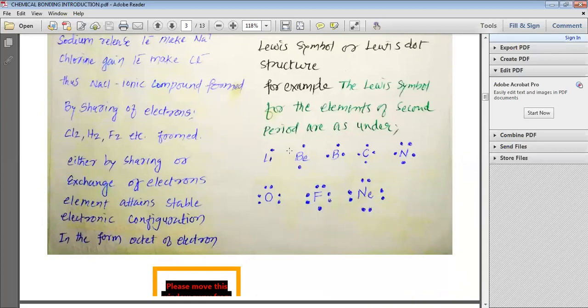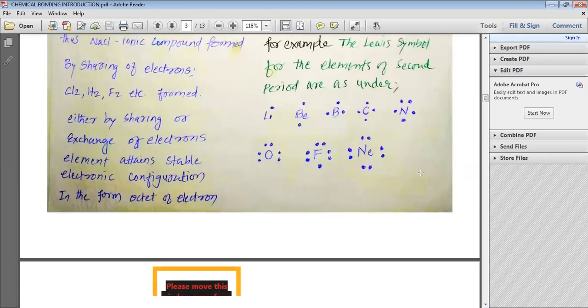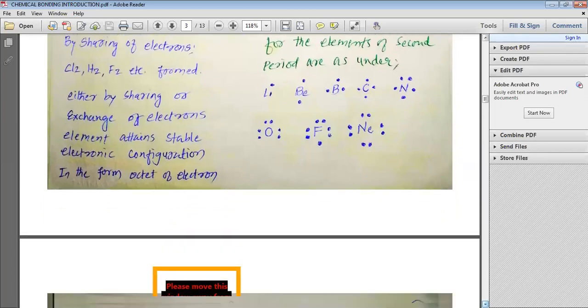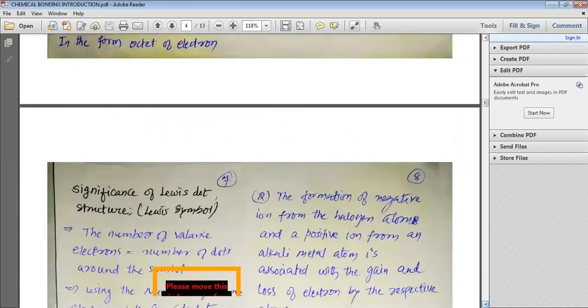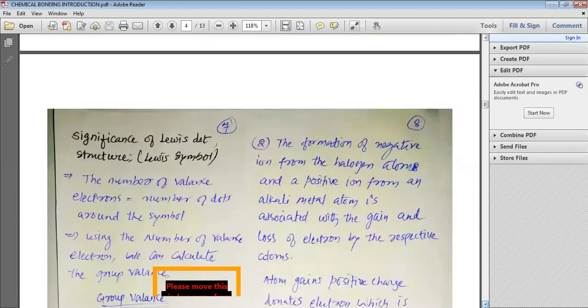In lithium, around the kernel only 1 electron is present, or we can say that 1 corner of that cube has been occupied. Same in beryllium 2, boron 3, carbon 4, nitrogen 5, oxygen 6, fluorine 7, and neon 8. So by putting the equal number of dots, we can represent these elements. And when we represent these elements this way, we call them a Lewis dot symbol or Lewis symbol.